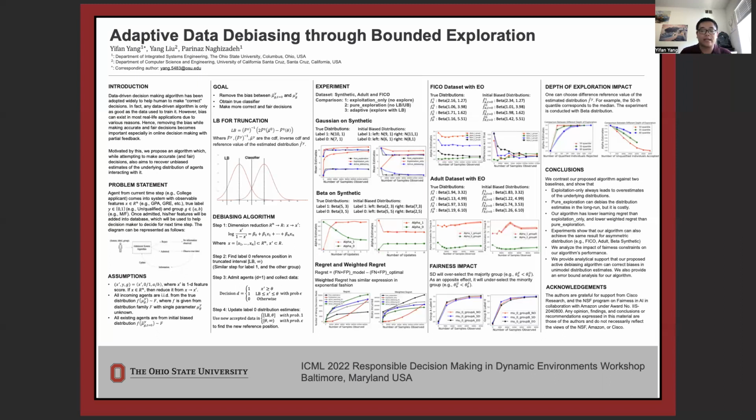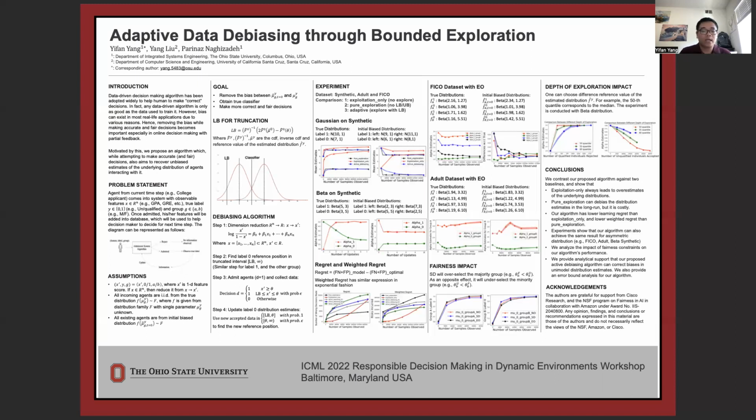We also analyze the impact of fairness constraints on our algorithm's performance and show that existing fairness criteria may speed up debiasing for one group while slowing it down for another one. The last experiment shows the effect of the depth of exploration. By choosing a higher reference value, the number of unqualified individuals accepted will be smaller, but the number of qualified individuals rejected will be larger.